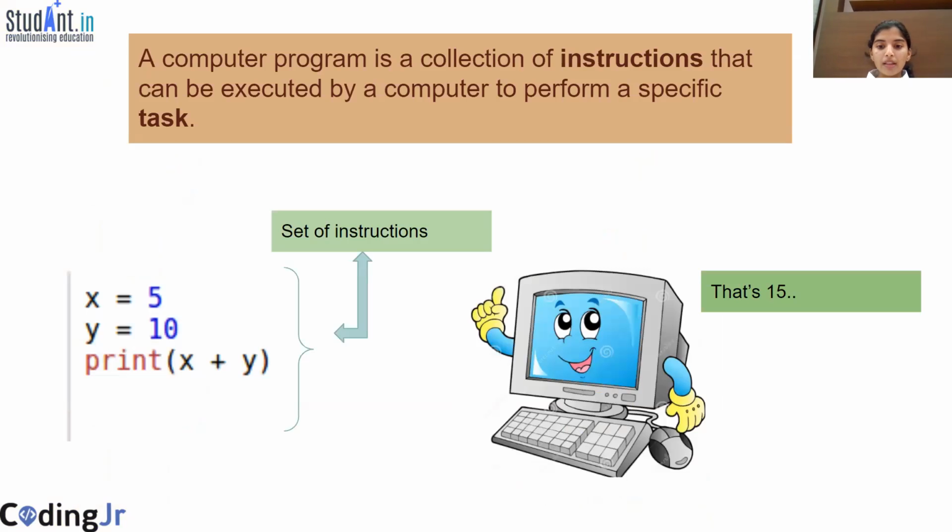So in order to make the computer understand, I should give a set of instructions called a computer program that can be executed on the computer, and the computer will perform the specific task that is asked by the user. So a computer program is a collection of instructions that can be executed by a computer to perform a specific task.